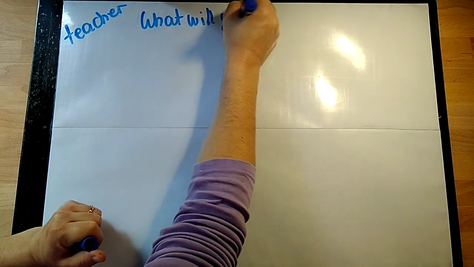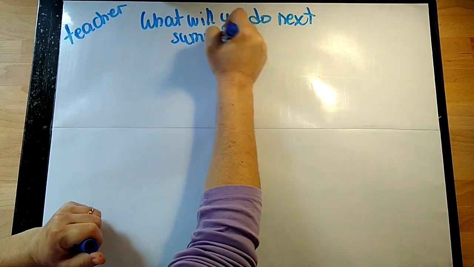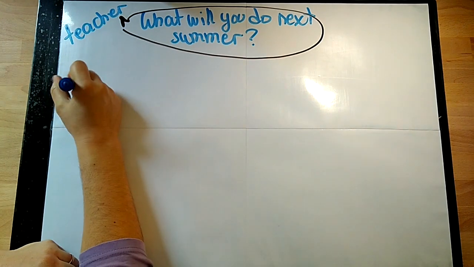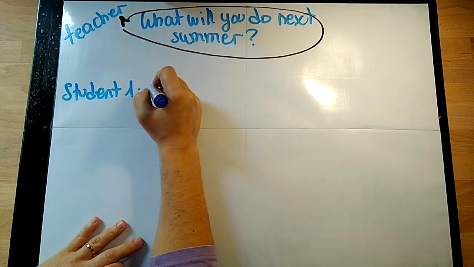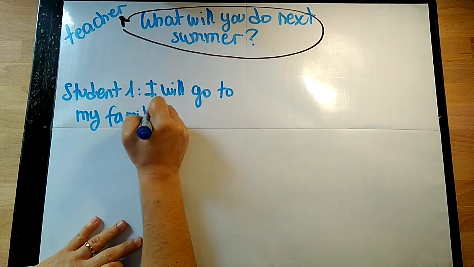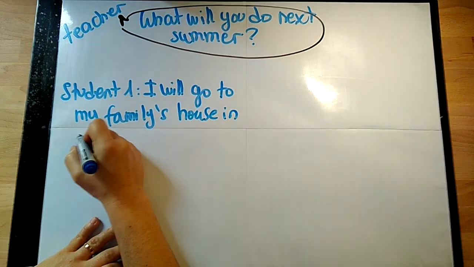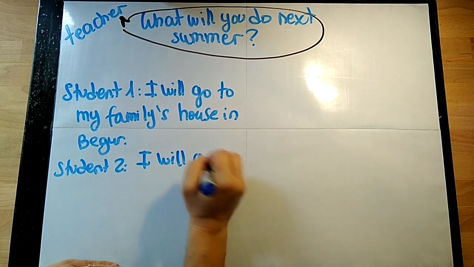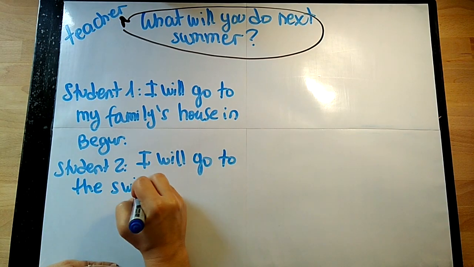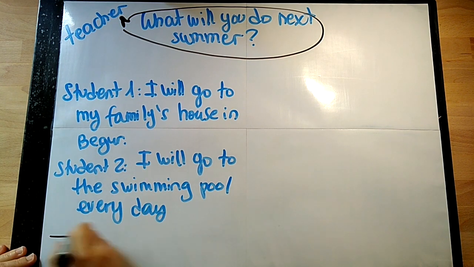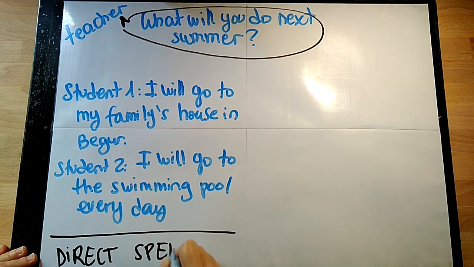And last but not least, an example with future will, that you will see that we can substitute as well by can of the verb be able to. So in this case, a teacher could ask his students, what will you do next summer? To which the first student could answer, I will go to my family's house in Begur. And student 2 could answer, I will go to the swimming pool every day. So these are two examples of direct speech, exactly the words the student said.